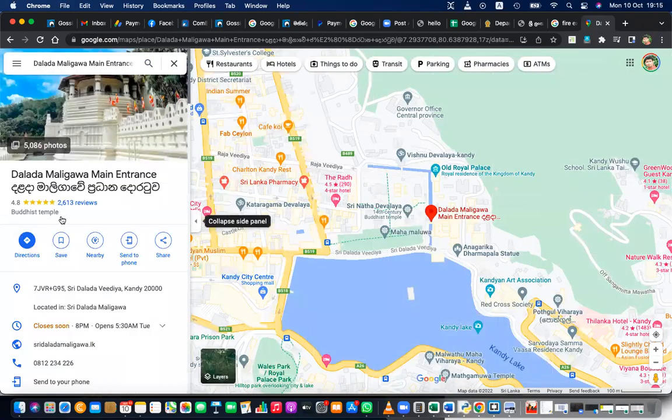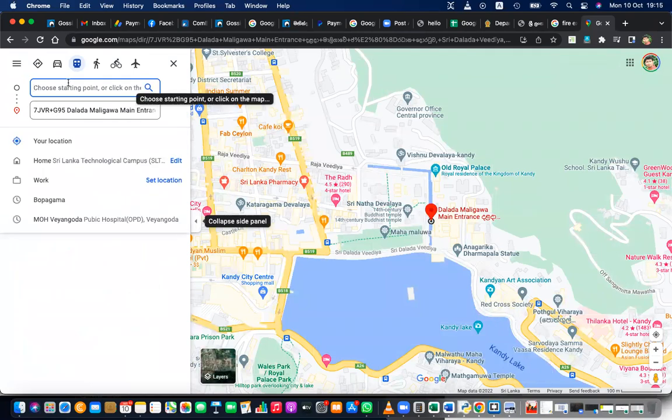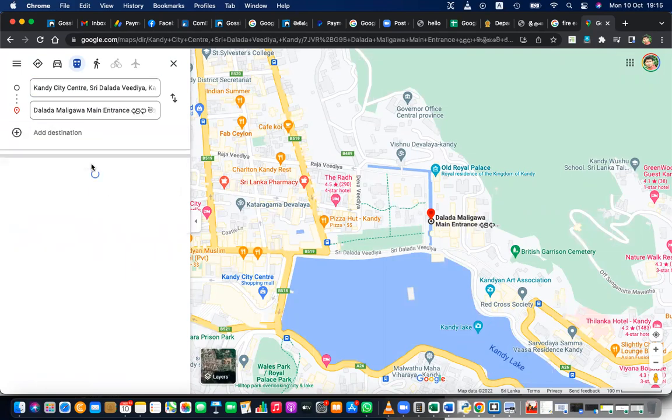So let's say I want to see the direction, and now I'm in, let's say, Kandy City Center. So we can get information from that.